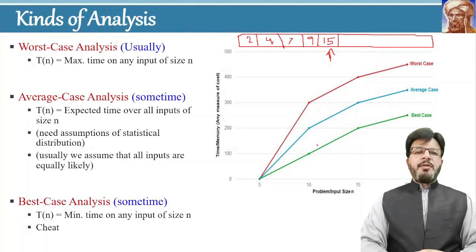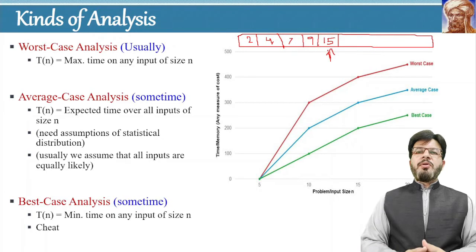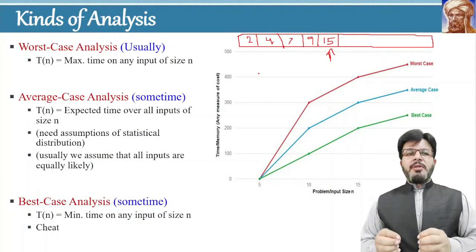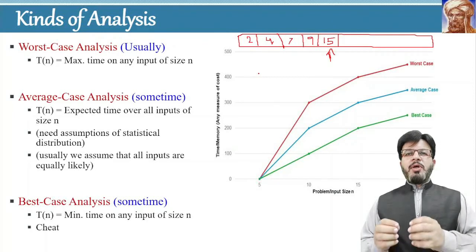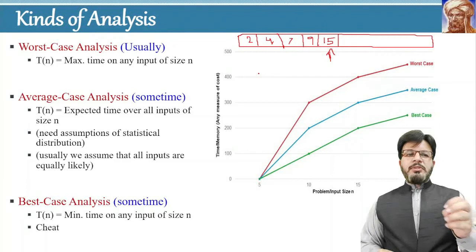Let's come back to the kinds of analysis. I think the worst case has already been discussed. The worst case in insertion sort exists when your list is sorted in opposite order. Therefore, at each and every iteration of the algorithm, you have to make all possible comparisons, always. Therefore, this is the worst case.